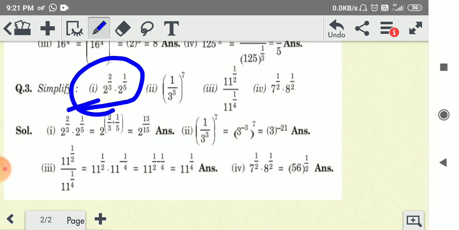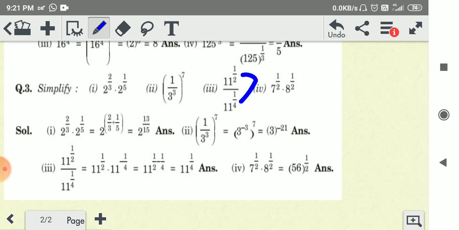Here the bases are same, so in multiplication the powers will be added, and here power to the power, so we multiply the powers. Again in the third question the bases are same, so in this case the power will be subtracted. And when the power is same and the bases are different, in this case multiply the bases, taking the power as common.